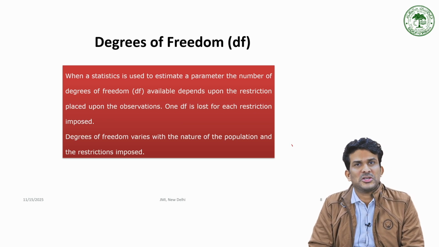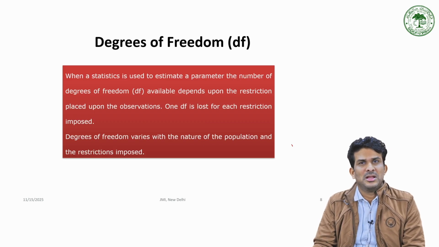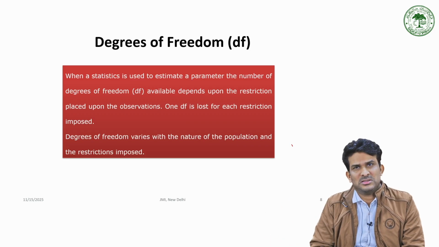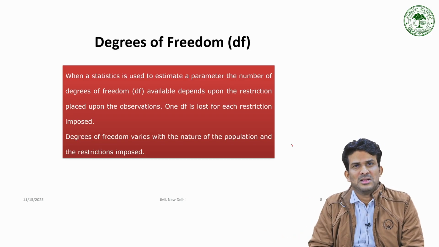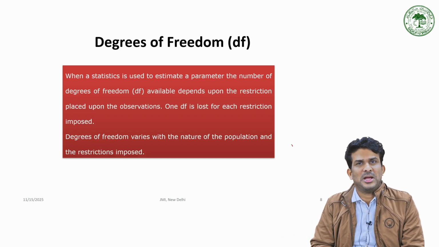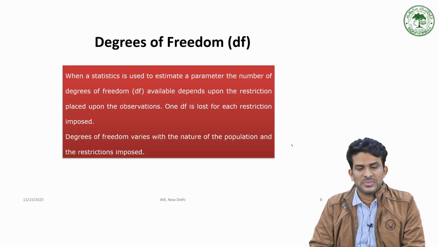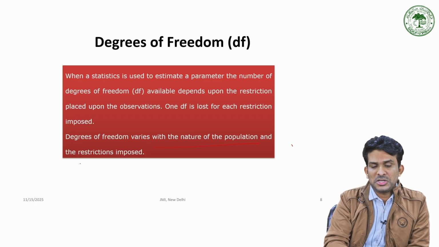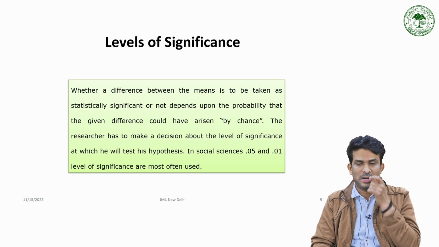That is why we have mentioned n minus 1, n1 minus 1 plus n2 minus 1 plus n3 minus 1 in the case of ANOVA, and C minus 1 into R minus 1 for the contingency table. So, everywhere we have one restriction, right? It varies with the nature of the population and restrictions imposed. We have seen the examples now, right?